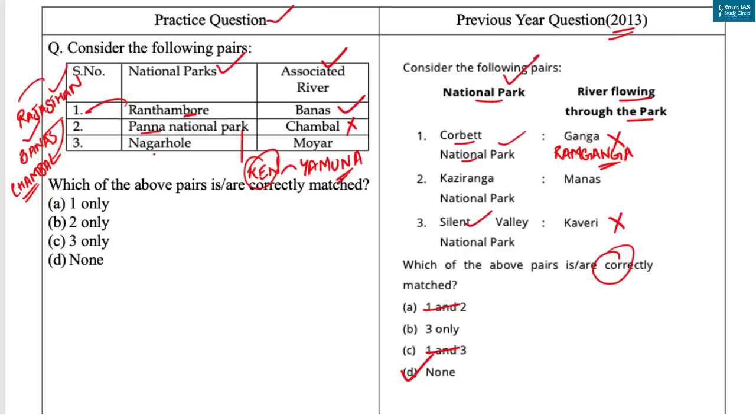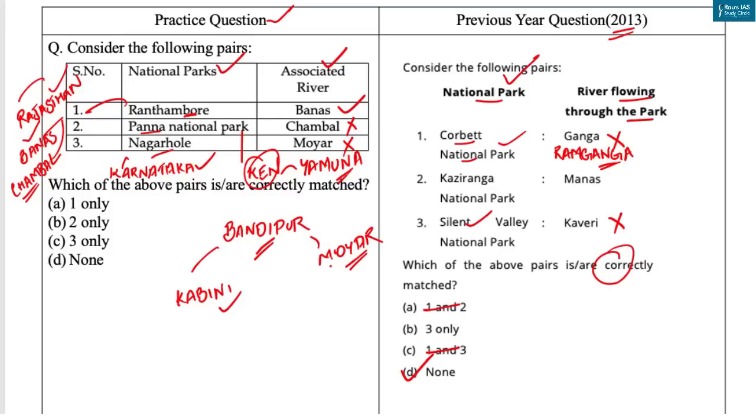Now let's come to the third one, Nagarhole National Park. It is located in Kodagu district and Mysore district in Karnataka. Nagarhole rivers flow through the park and gradually join the Kabani River, which is also a boundary between Nagarhole and Bandipur National Park. So our third pair is also incorrect. Also you should know that Bandipur National Park in Karnataka is flanked by Kabani River in the north, Moyar River in the south, and Nugu River runs through the park. So the answer of this practice question is option A.